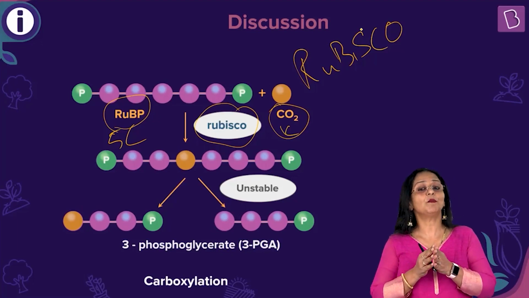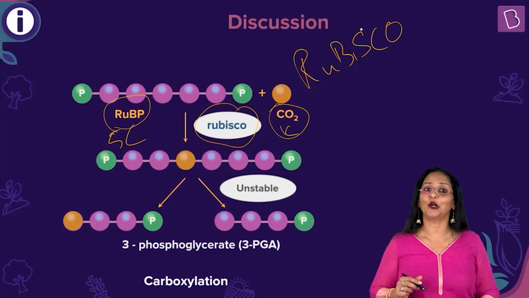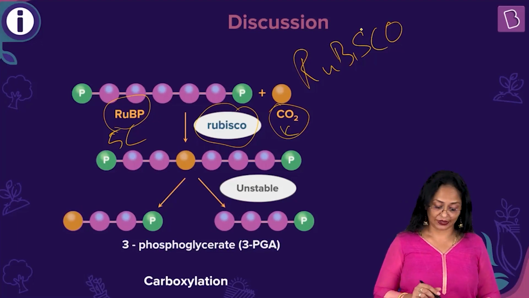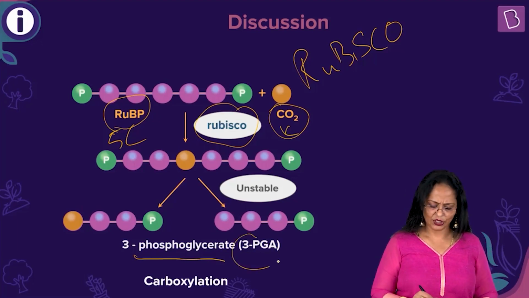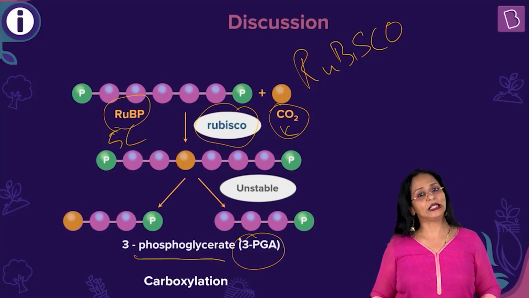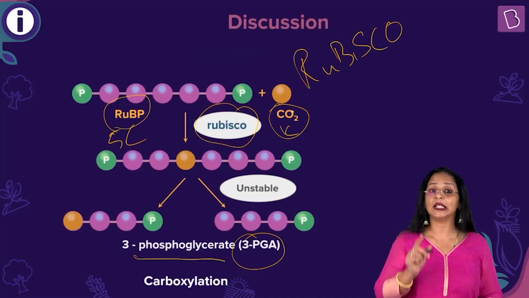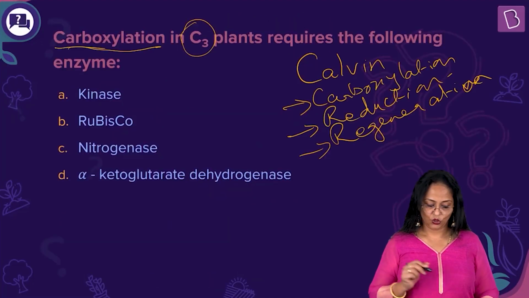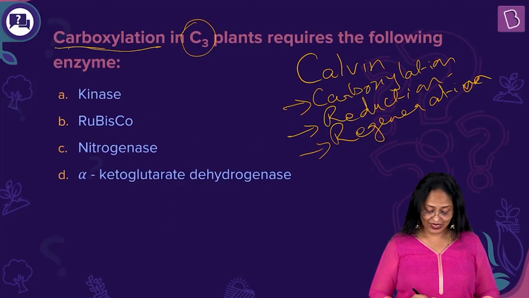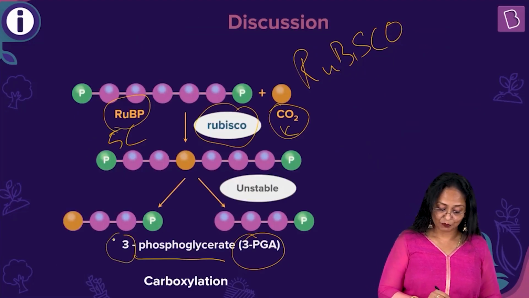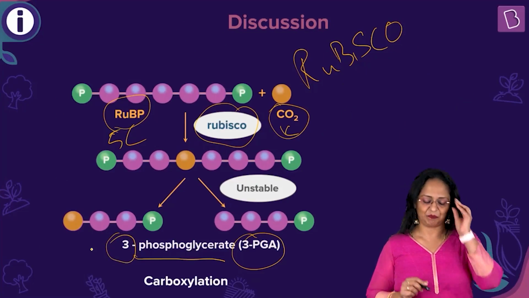Now, this 6-carbon compound is highly unstable. So, it immediately splits up into 2 molecules of a 3-carbon compound, that is phosphoglyceric acid or phosphoglycerate, which in short, we call 3-PGA. So, did you see the carboxylation? The addition of the carbon dioxide group. So, carboxylation in C3 plants. Why C3? The 3 represents that the first visible stable compound in the cycle is a 3-carbon compound. That's why C3 cycle. Okay.